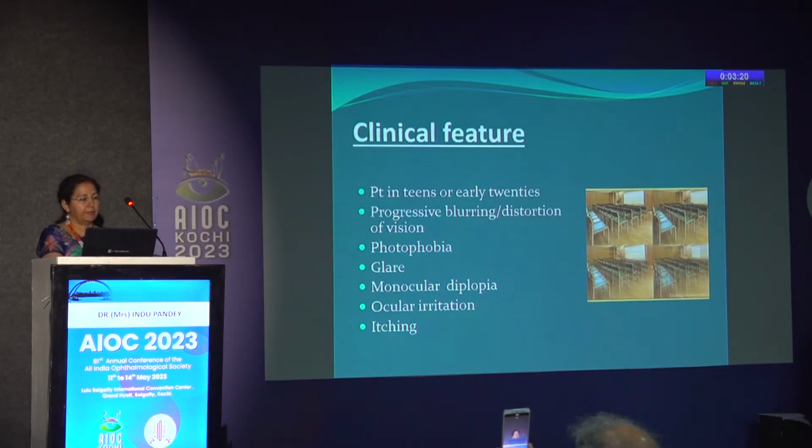The clinical features that we should look for are that the disease typically presents in the teens or the early 20s. The patient complains of progressive blurring or distortion of vision and requires frequent change of glasses. There is accompanying photophobia and glare, which is typically worse at night, monocular diplopia, ocular irritation, and itching.